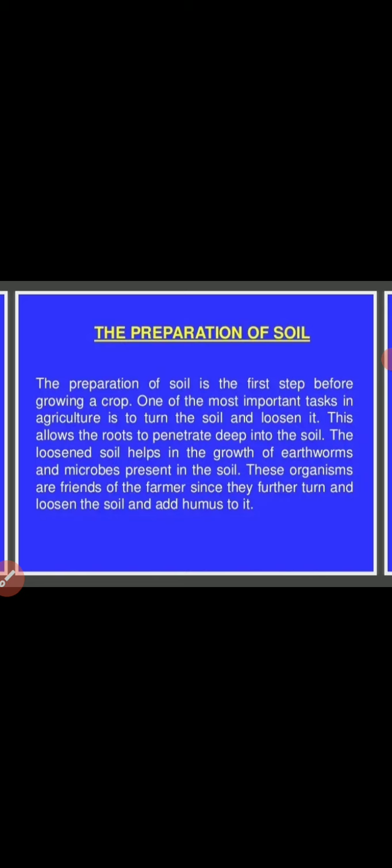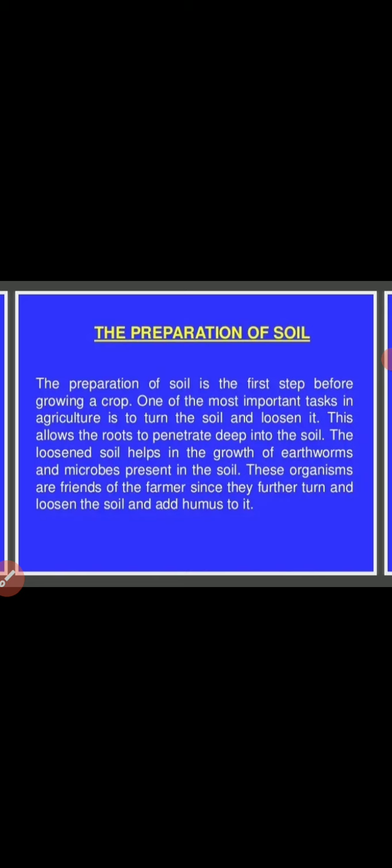The preparation of soil is the first step before we grow the crop. It is also very important in agricultural practices, because it gives rise to very rich fertility in the soil. How?